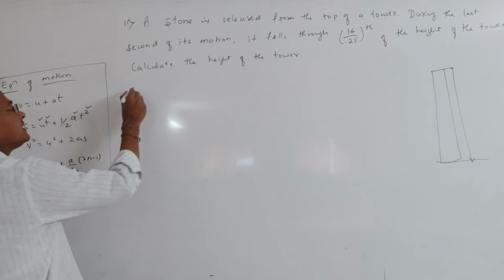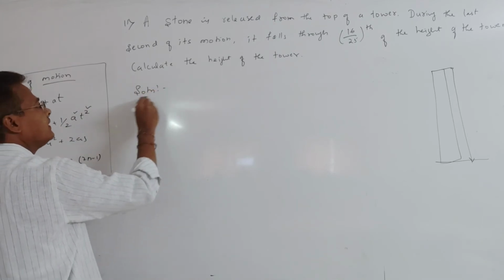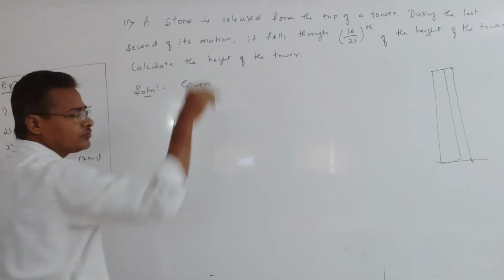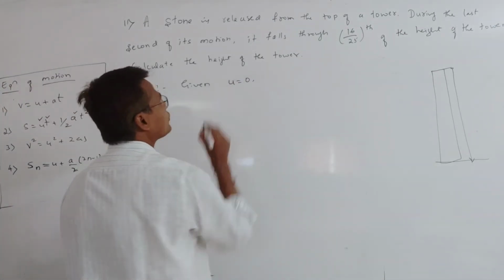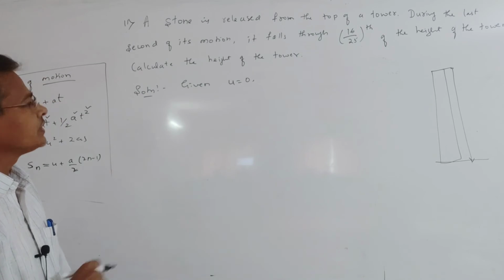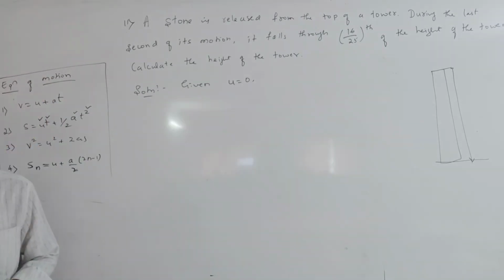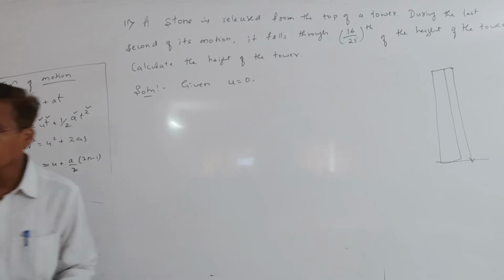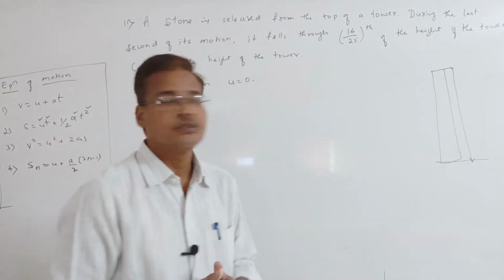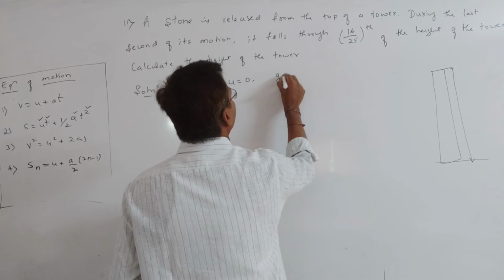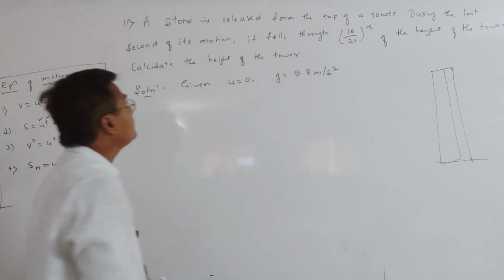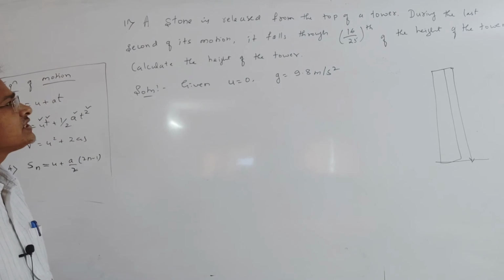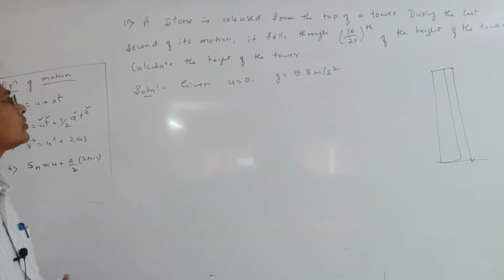When the stone is released, its initial velocity is zero. Initial velocity equal to 0. It will be traveling with acceleration, the acceleration due to gravity, g equal to 9.8 meter per second square. Second, it falls through 16 by 25th of the height of the tower.